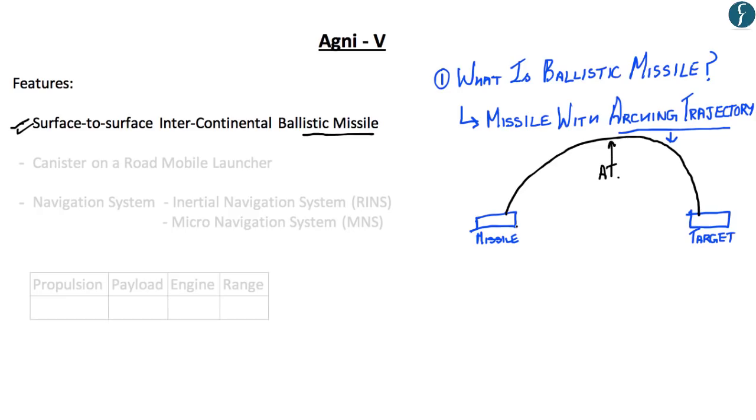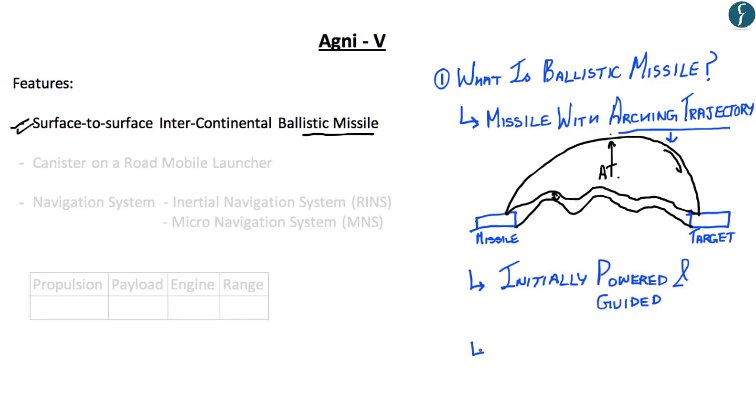Moreover, you can also understand how the trajectory of the ballistic missile is different from a cruise missile. Assume that this is the terrain between the missile and its target. A cruise missile would follow this kind of trajectory, wherein it is closer to the surface, while the ballistic missile would reach the outermost area of the atmosphere and then fall with the help of gravity on its target. So a ballistic missile is initially powered and guided and then falls with the aid of gravity on its target.